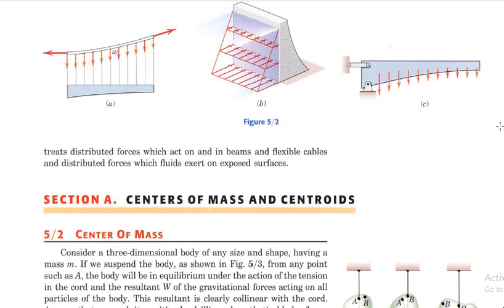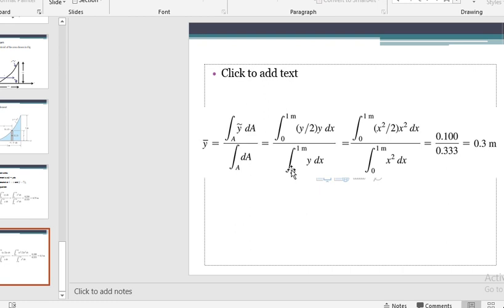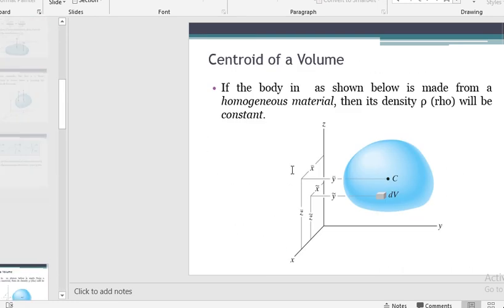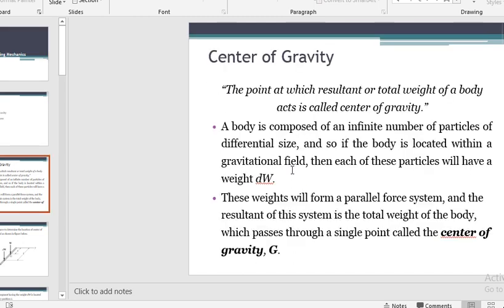So center of mass and centroids, you can see from this example slide. Center of gravity: the point at which the resultant or total weight of a body acts is called the center of gravity. The complete weight of the body tends to act through this single point, and this single point is known as the center of gravity.